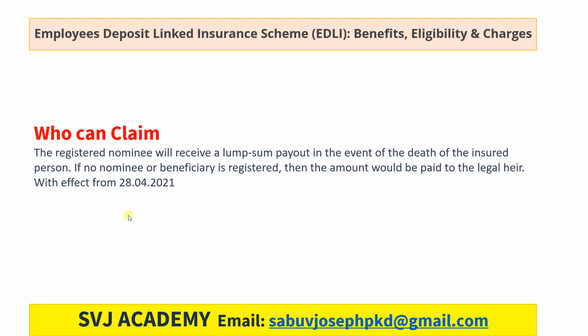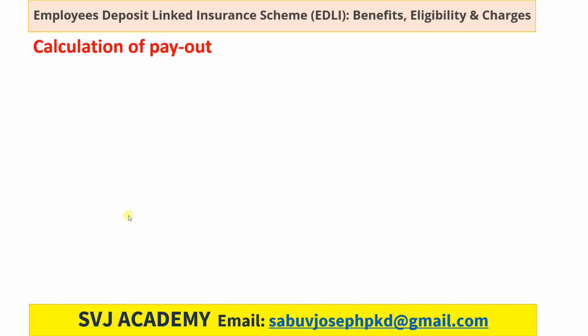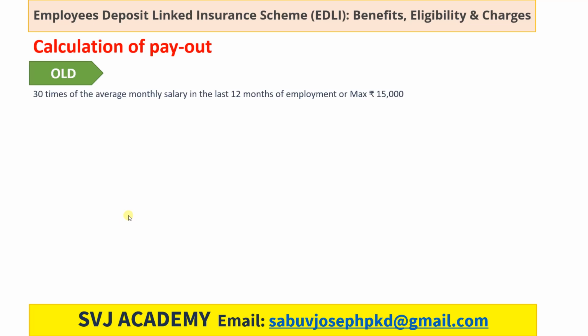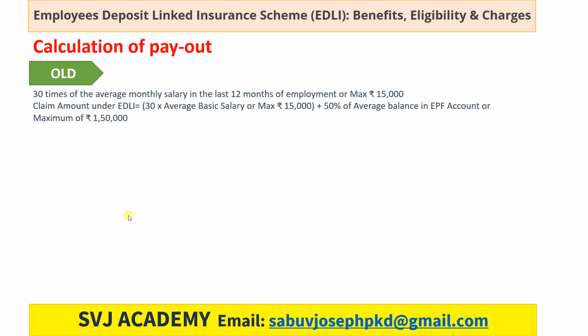What does the notification say? How is it calculated as per the old scheme? Under the old scheme, 30 times the average monthly salary in the last 12 months of employment or a maximum of 15,000 will be considered. So how can we calculate it? The claim amount will be 30 into average basic salary or maximum 15,000 plus 50% of average balance in the EPF account or a maximum of rupees 1,50,000.